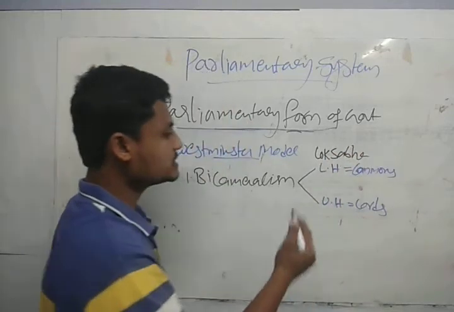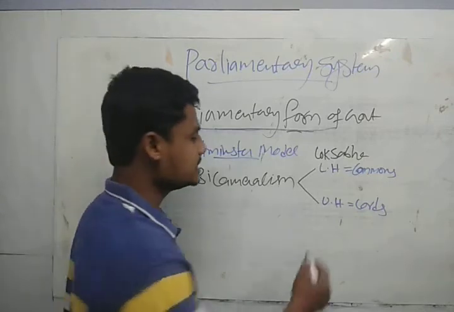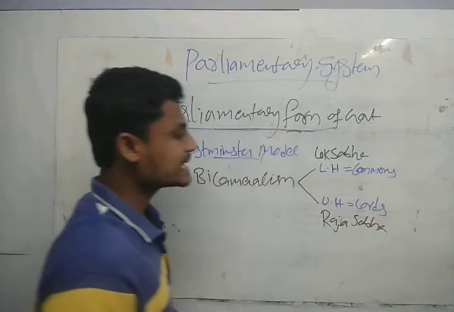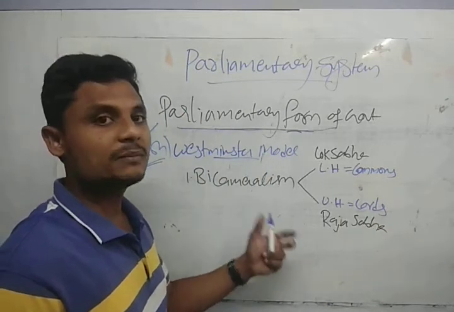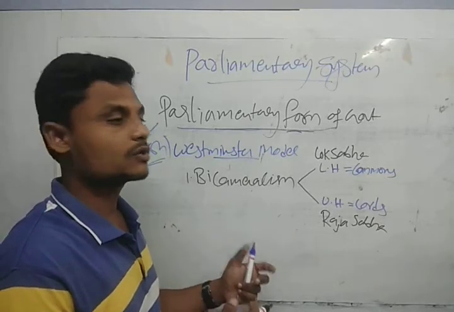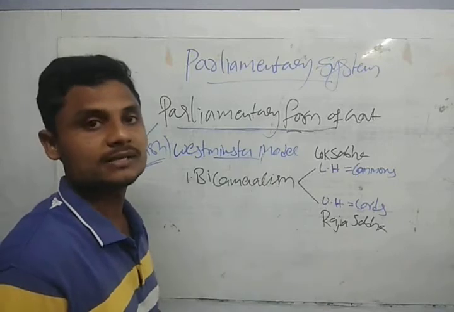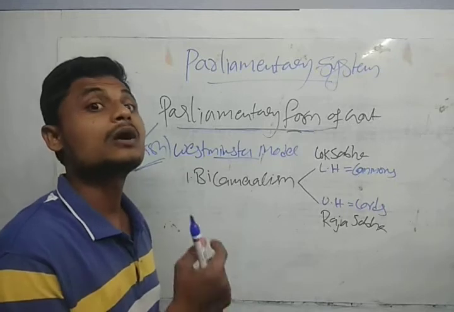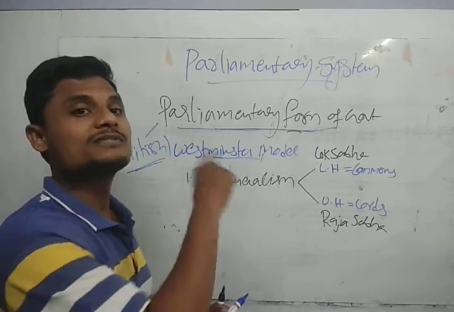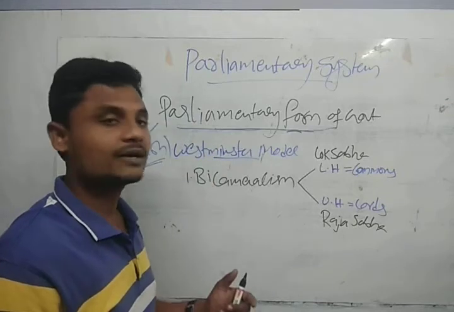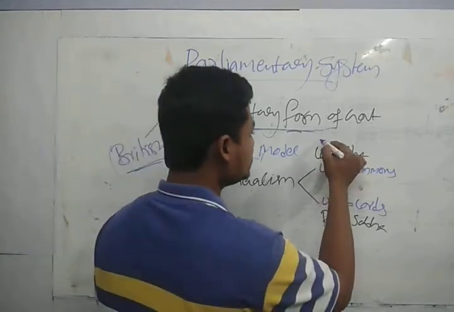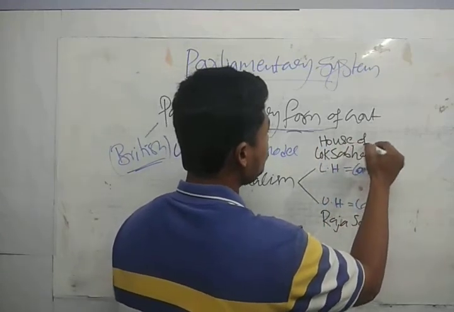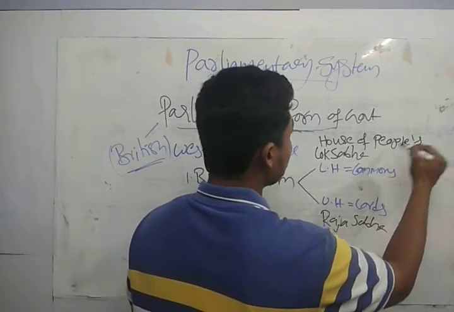The lower house is called the Lok Sabha and the upper house is called the Rajya Sabha. The exact words used in the constitution for the Lok Sabha are not even Lok Sabha, guys. It is the House of People's Representation. See guys, what beautiful words. This is the terminology used in our constitution for the Lok Sabha.